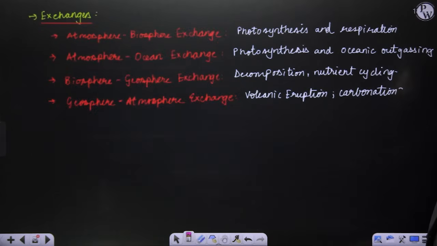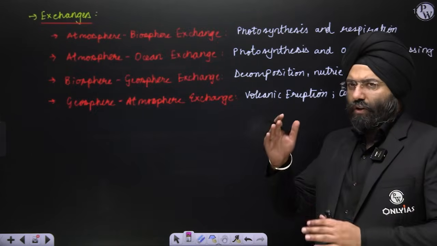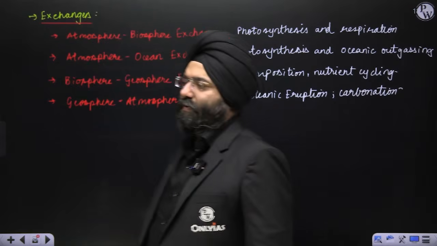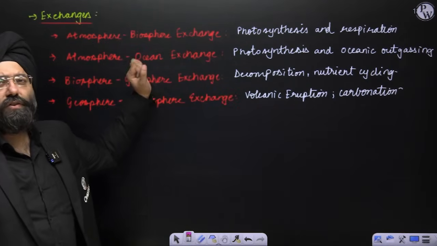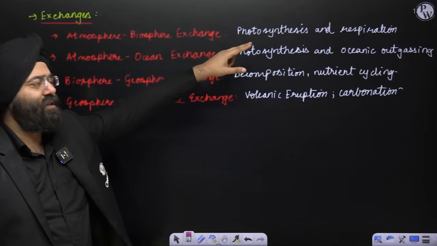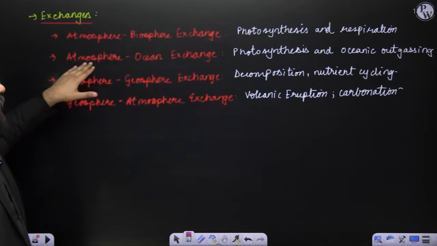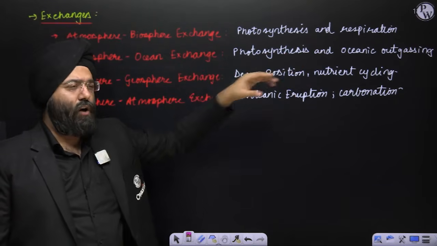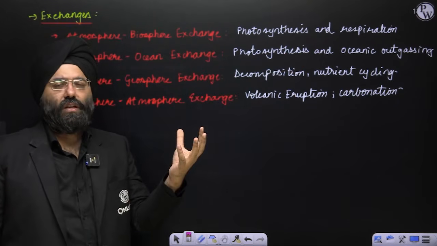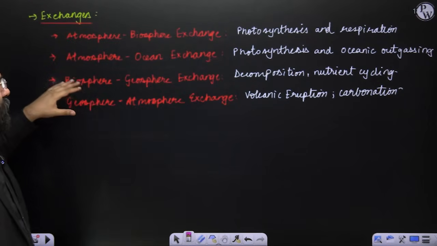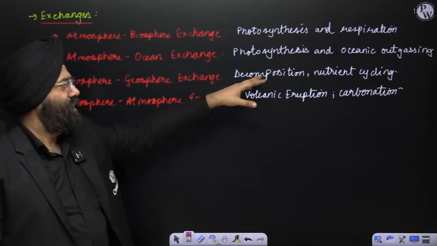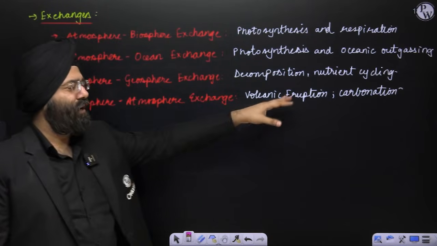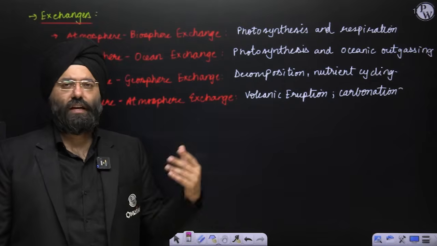Now let's see exchanges. You've already seen the exchanges that are taking place among the various parts. Atmosphere-biosphere exchange. How is the atmosphere-biosphere exchange taking place? Through photosynthesis and respiration. Atmosphere-ocean exchange. How is it taking place? Through photosynthesis and ocean outgassing. Ocean outgassing basically means the release of gases from the ocean when it is saturated. Biosphere-geosphere exchange: decomposition and nutrient cycling. Geosphere-atmosphere exchange: through volcanic eruption or, let us say, carbonation, this can happen.